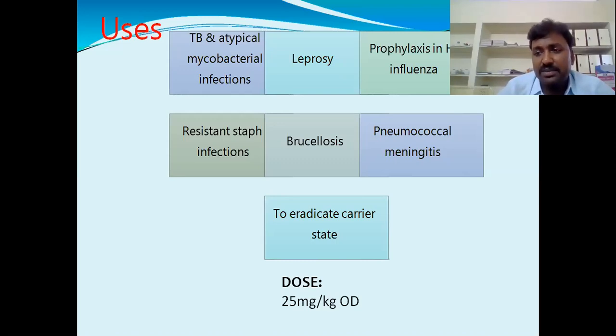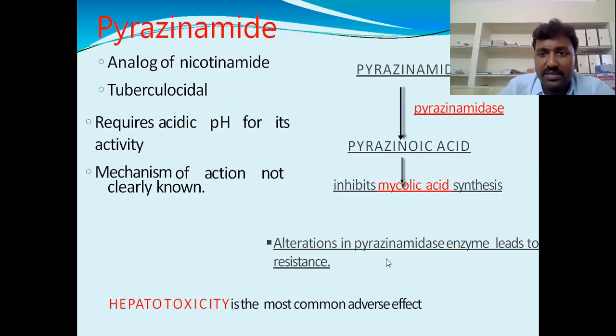So rifampicin, if given, enhances metabolism by stimulating cytochrome P450. The dose is 25 mg per kg. Depending upon the situation, 10 to 25 mg, we can use it.